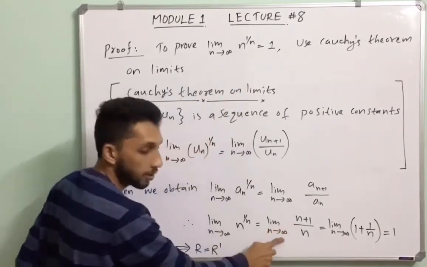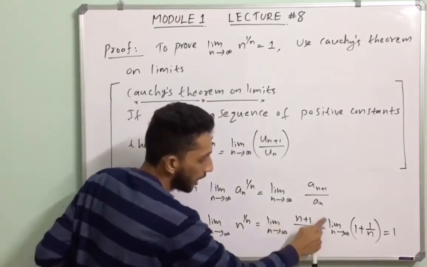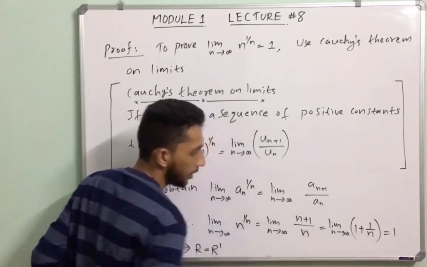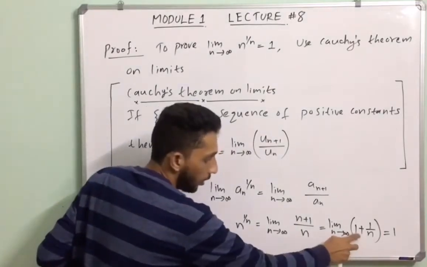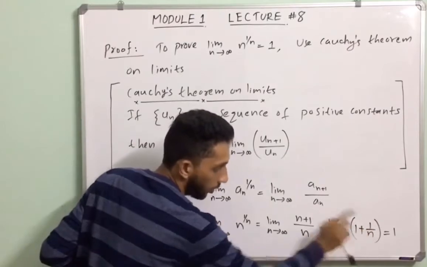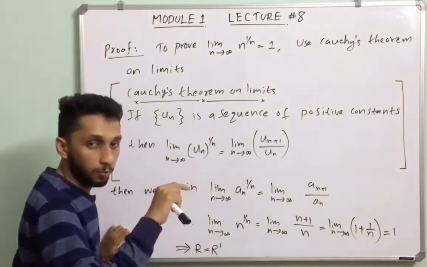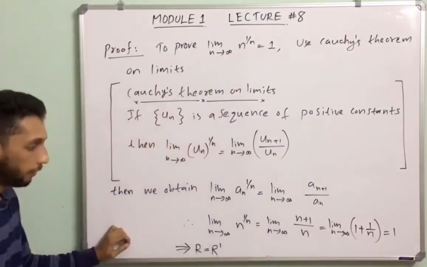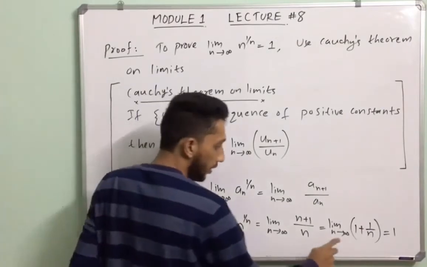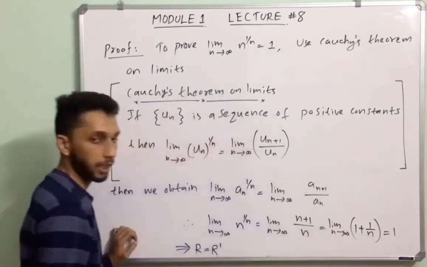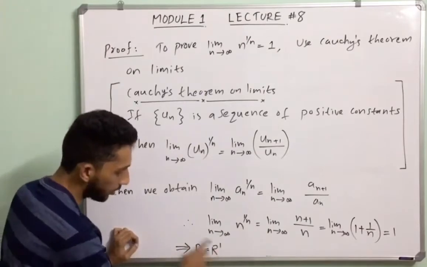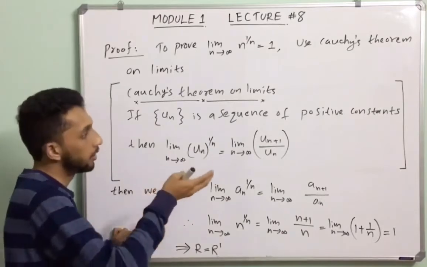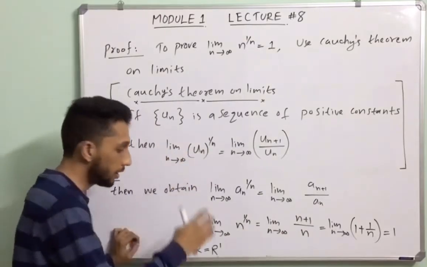So limit n tends to infinity, n plus 1 by n equal to limit n tends to infinity, n by n, that is equal to 1 plus 1 by n. Limit n tends to infinity, 1 plus limit n tends to infinity, 1 by n. Limit n tends to infinity, 1 by n becomes 0. Then limit n tends to infinity, 1 equal to 1. So we obtain that limit n tends to infinity, n raised to 1 by n equal to 1. So r equal to r dash. So the radius of convergence of the power series and the derivative of that are the same.